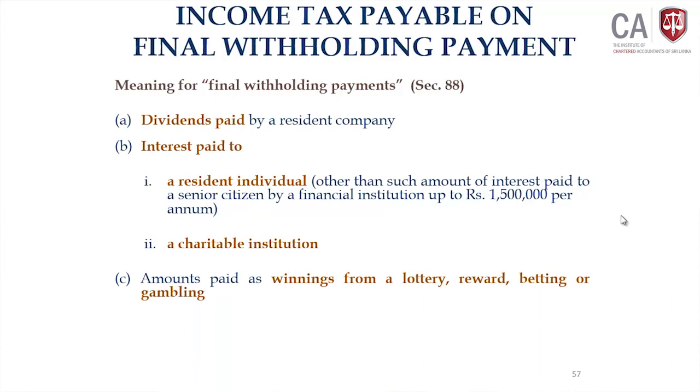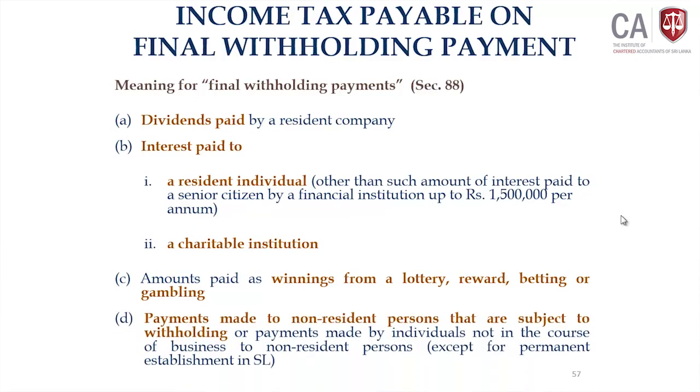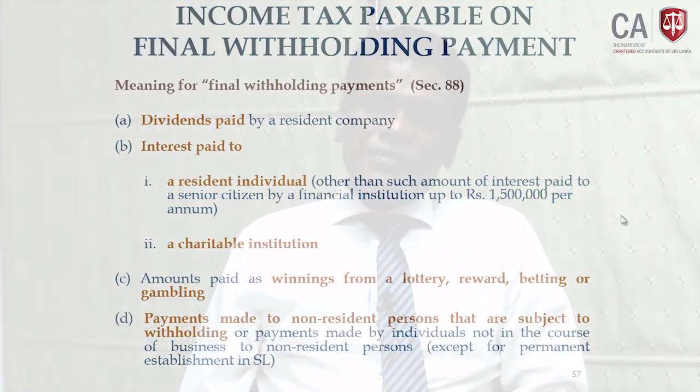Third, amount paid as a winning from lottery, reward, betting or gambling. Finally, any payment made to a non-resident person that is subject to withholding tax. So, that D component we will discuss in detail under non-resident taxation.